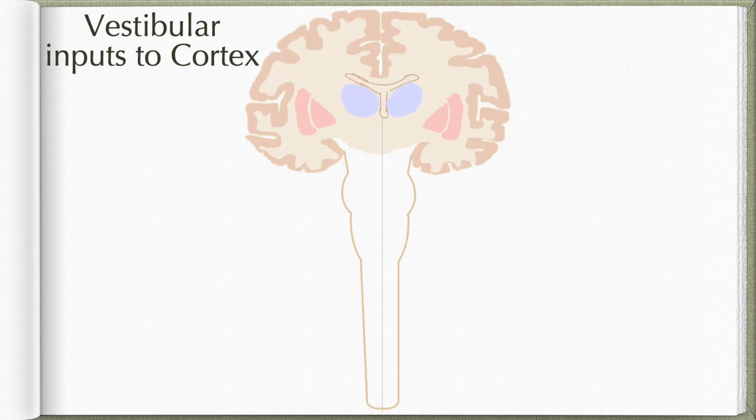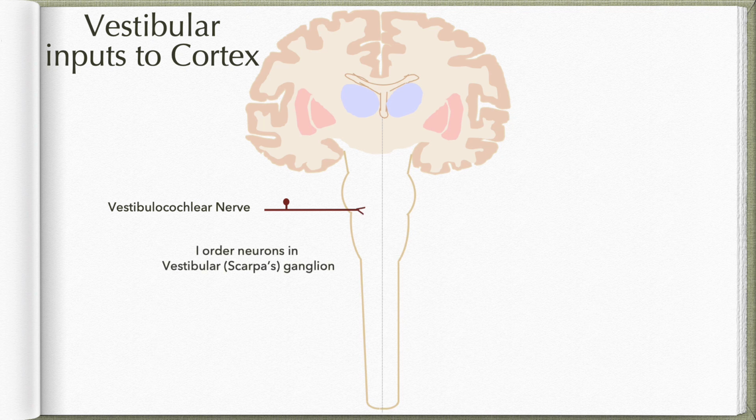Now, coming to the vestibular inputs to the cerebral cortex, fibers carrying vestibular information travel in the vestibular component of the vestibulocochlear nerve. As we have said earlier, the first order neurons are the bipolar neurons located in the vestibular or the Scarpa's ganglion. These fibers enter the brainstem at the pontomedullary junction and relay in all the 4 vestibular nuclei. So, the neurons in these nuclei will form the second order neurons. Most of their axons cross the midline and they ascend with the lateral lemniscus and relay in the VPM nucleus as well as in the pulvinar part of the thalamus.